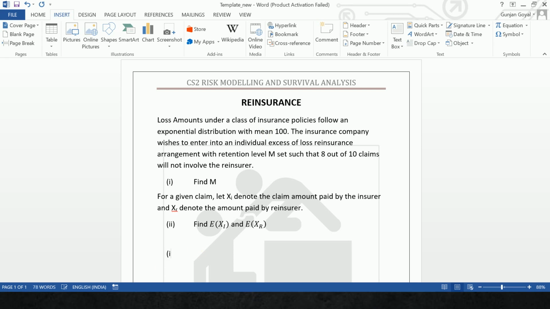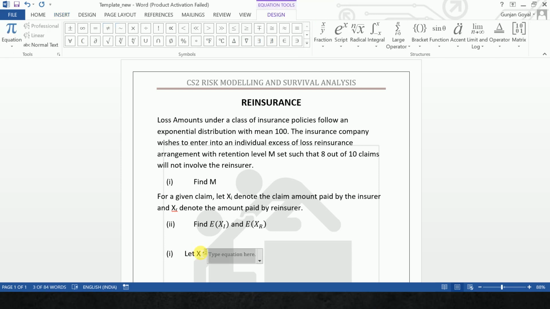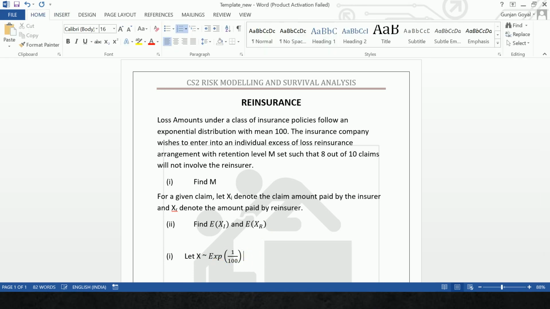Let's write the first part. Let X follow, and now I'll insert an equation, alt equal to, Exp(1/100), because the mean is 100, so lambda will be 1/100. And we'll come out of the bracket.